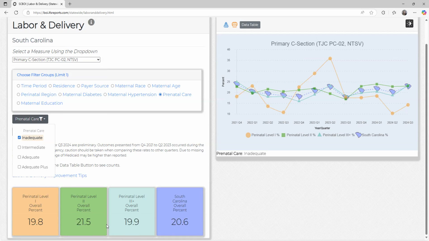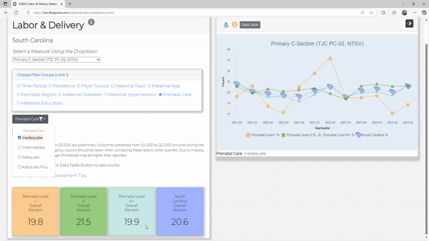We actually see higher rates of primary cesareans that are potentially avoidable in our level 2 facilities. Our level 2 facilities often have a disproportionate number of mothers who self-identify as white and who have private pay, and those are two populations that have higher rates of elective cesareans. And so again, that data without context, better understanding the why behind it, is really important.